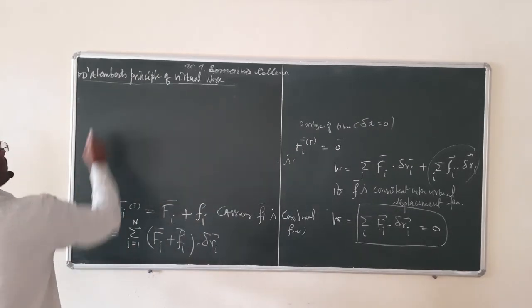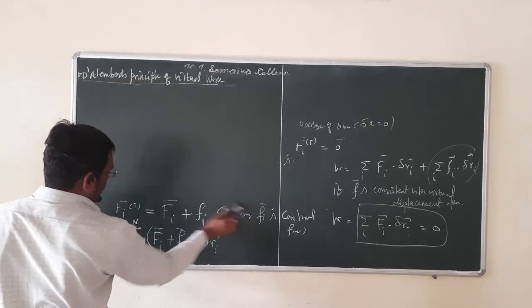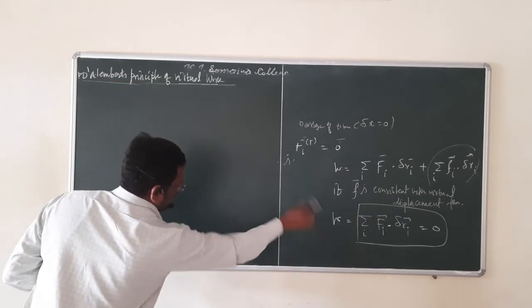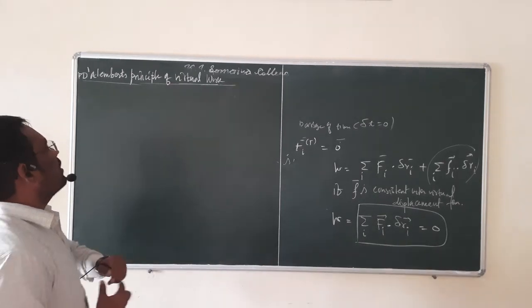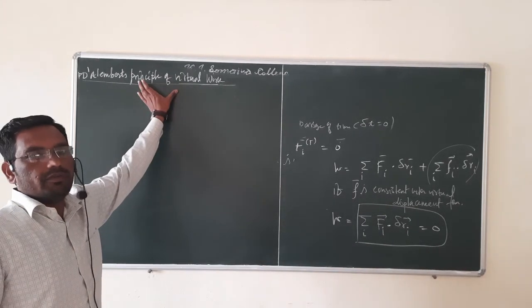So here, D'Alembert's principle of virtual work: as I told you, we have taken the principle of virtual work for static equilibrium.